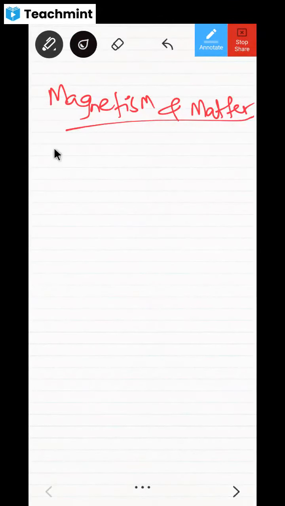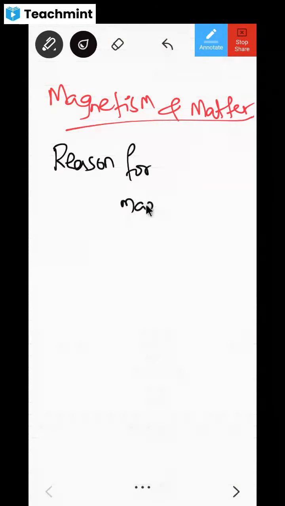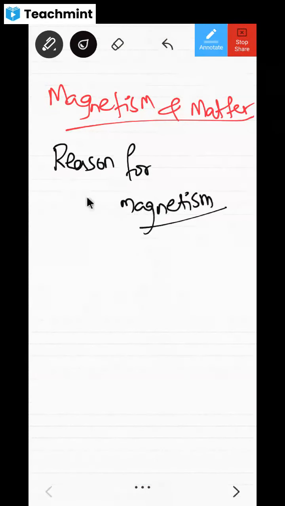Let us try to build our fundamentals. Now, if I ask you, what is the reason for magnetism? Try to get this right. The reason for magnetism in a material, where does that magnetic property come from? Why is iron attracted to a magnet, but wood is not attracted to a magnet? All right. So let us have a look at this.